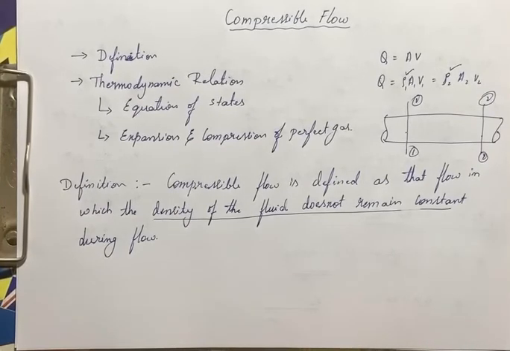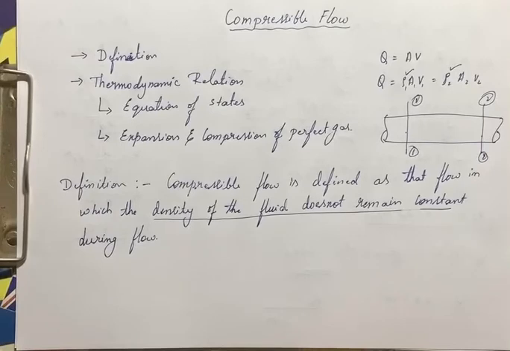Or a projectile or an aeroplane which is flying at high altitude with high velocity, the density of that fluid changes during the flow there. Also the gas flowing in machines like compressors, turbines, gas turbines, or the flow of gases through orifices and nozzles, there also the density is varying.